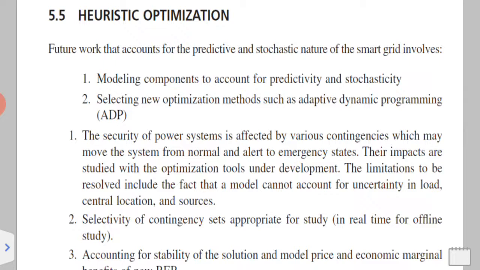To find this contingency or fault, a study is made by using the optimization tool. That tool is used to study the types of fault and their impact on the power system.